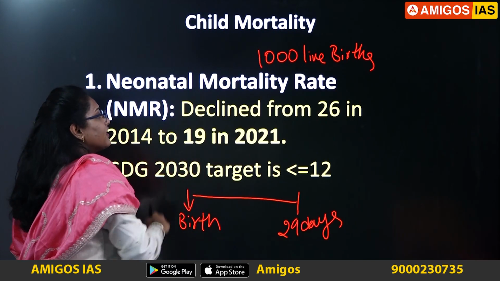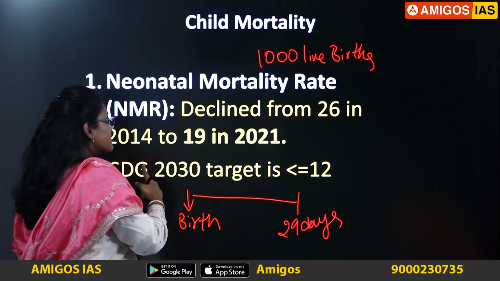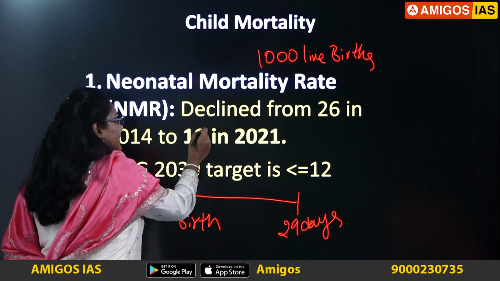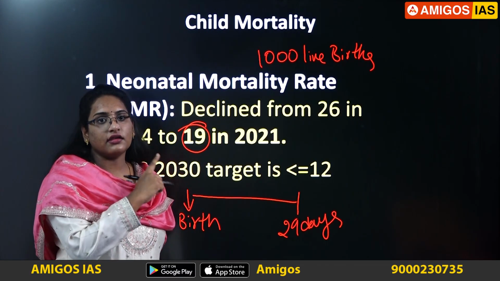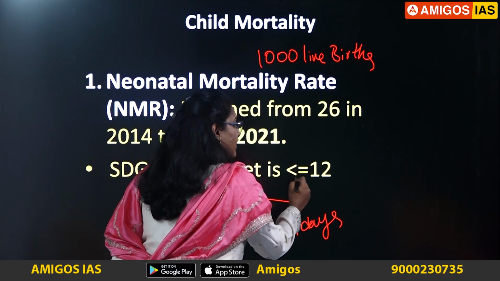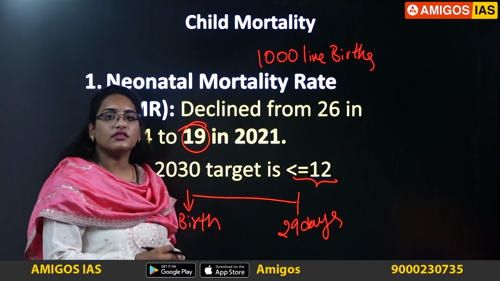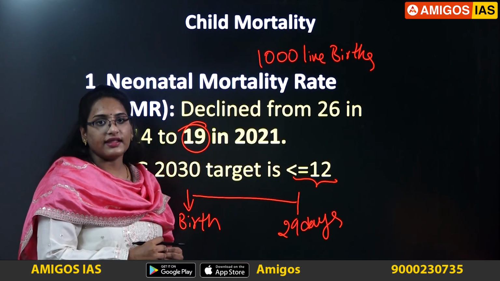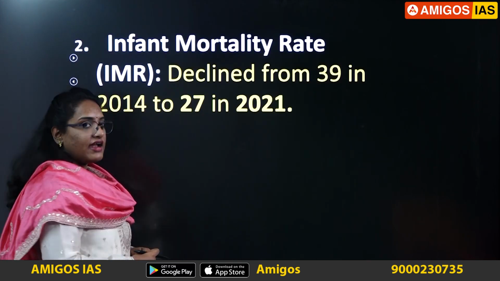Now even for neonatal mortality rate, there is a declining trend from 26 in 2014 to 19 in 2021. Then the SDG goal under neonatal mortality rate is to achieve less than or equal to 12. Now we are at 19, but we have to achieve the rate of 12 by 2030. Moving on to the next, it is about infant mortality rate.